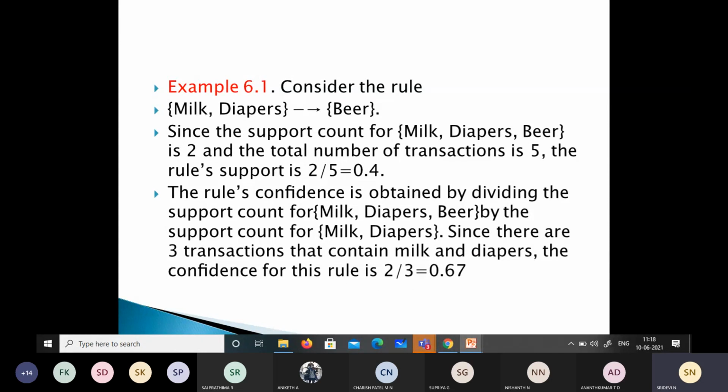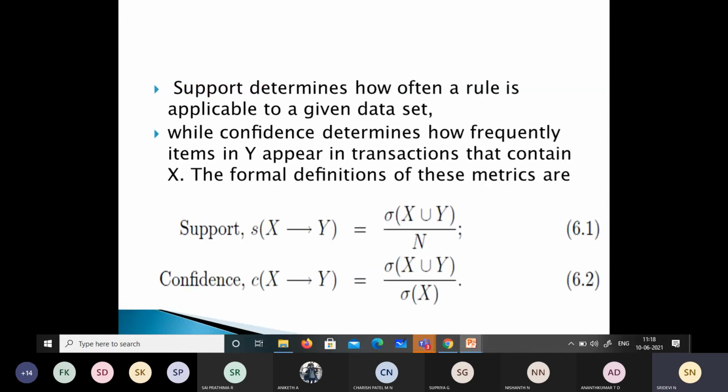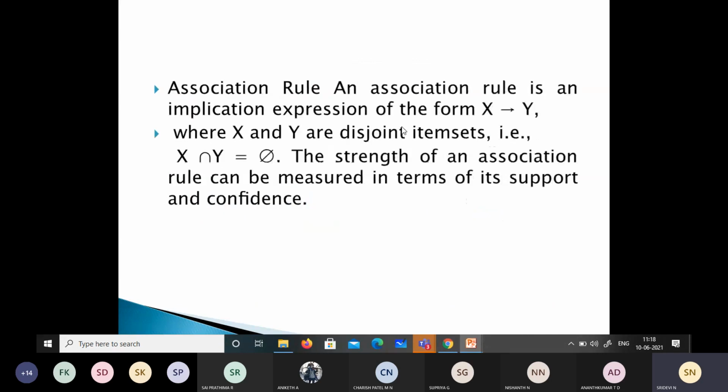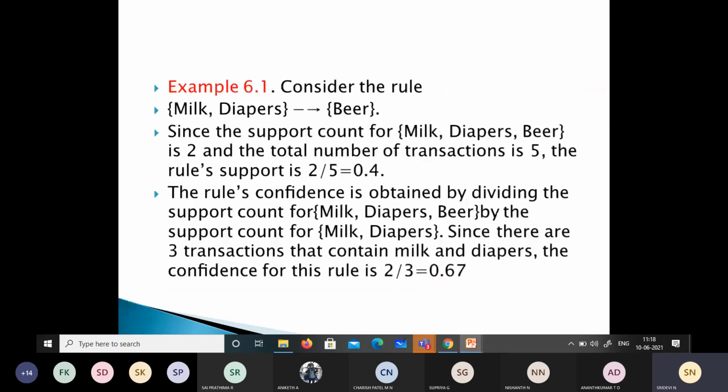That gives you the confidence. Let's check how many milk and diapers we have. Milk and diapers appear here, here and here: transactions number 3, 4 and 5. So 2, that is milk, diapers, beer, divided by 3. Sorry, that gives you the rule's confidence. Is that clear?